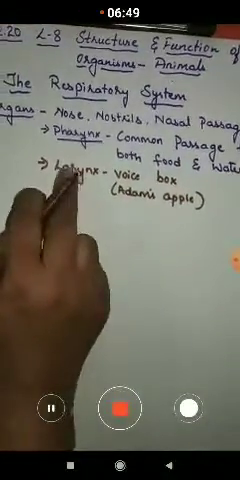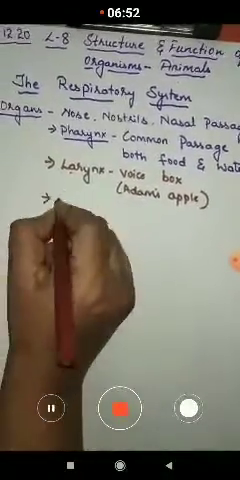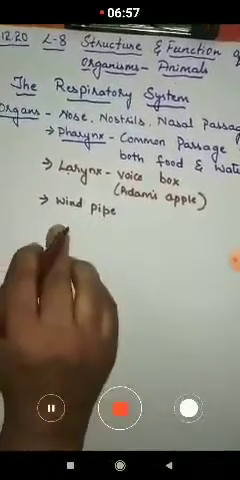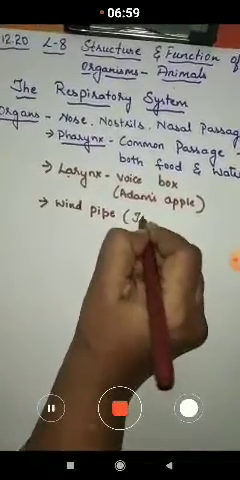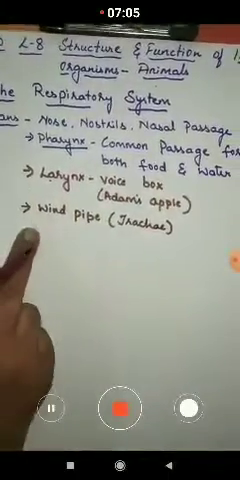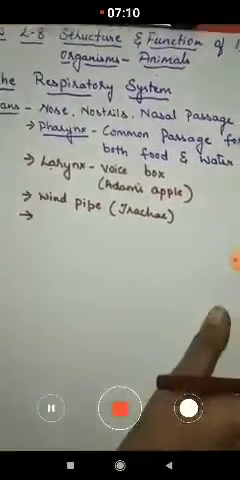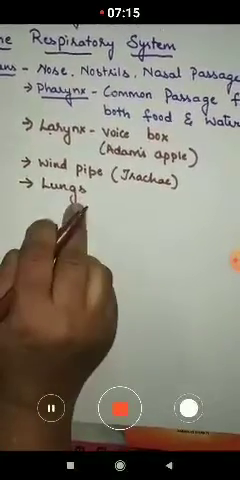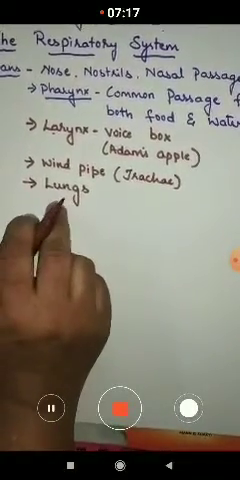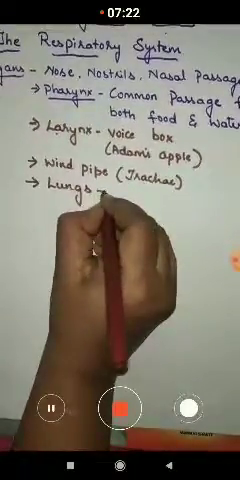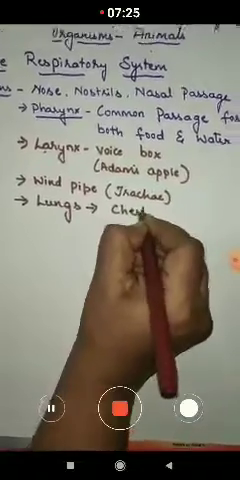The next organ after the larynx, the air passes into, is the windpipe. The windpipe is also called the trachea. After the larynx it enters the windpipe, and from the trachea it enters into the lungs. Two lungs are present, which are spongy in nature. These lungs are present in the chest cavity.